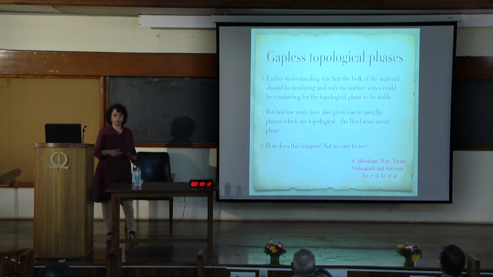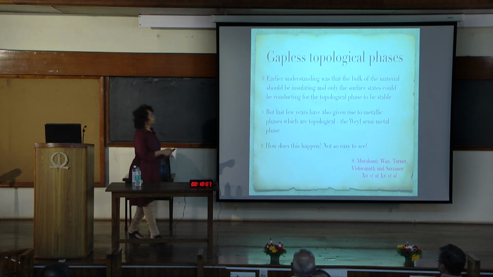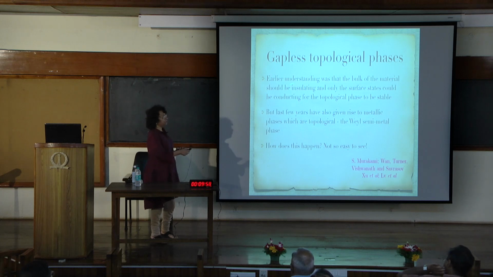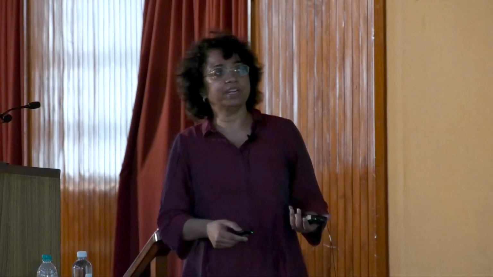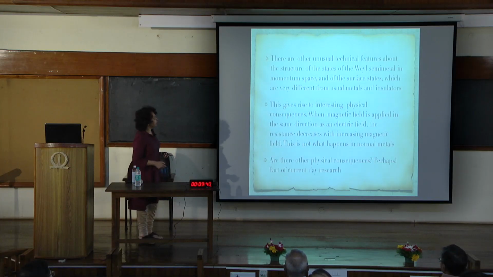And in fact, what was considered true till just a few years ago was that to get a topological phase, the bulk of the material should be insulating, that is, it should be gapped, and it's only the surface states which could be conducting or have topological phases. But in the last few years, one has also found metallic phases which are topological, which is the Weyl semi-metal phase. How does this happen? This is not so easy to see, so I won't try to explain that.